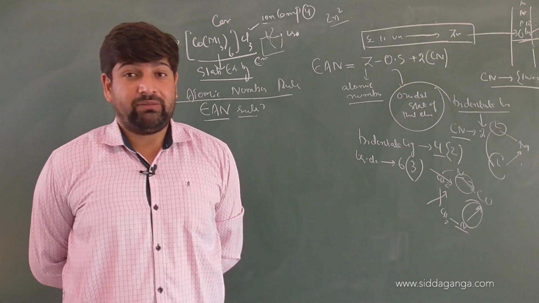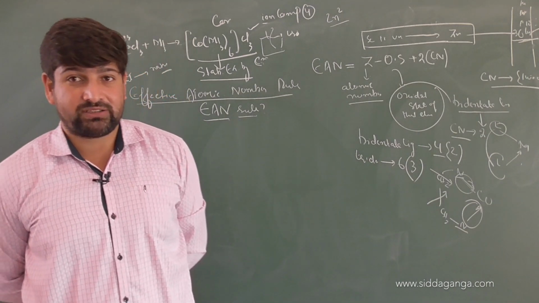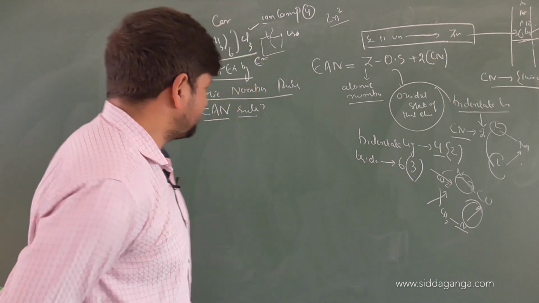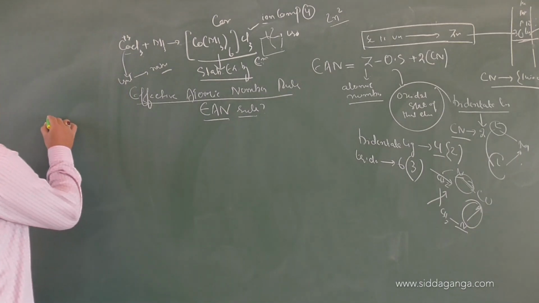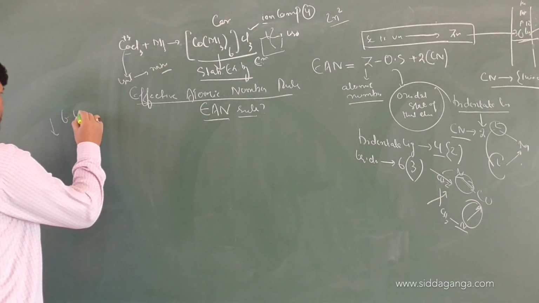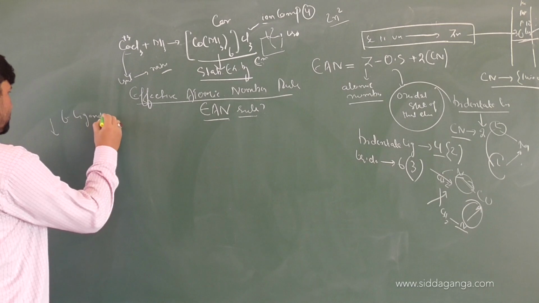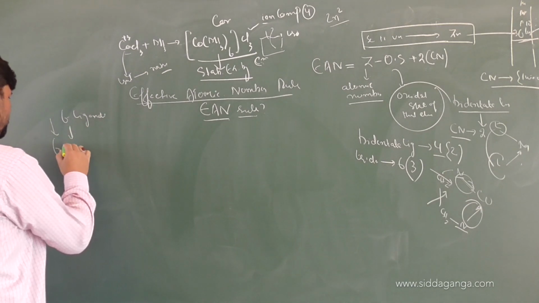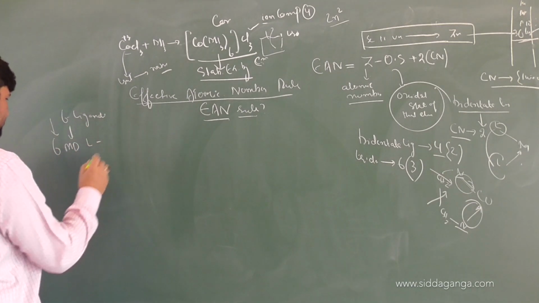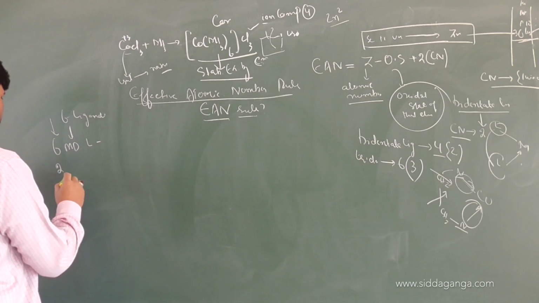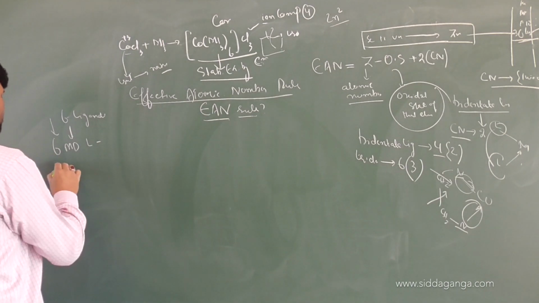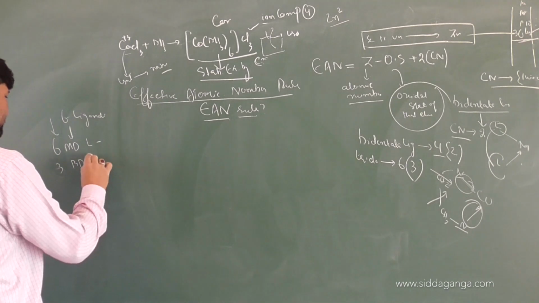So now tell me, if you want to make a complex surrounded by 6 ligands, you can directly use 6 monodentate ligands, right? Or you can use 3 bidentate ligands, right or not?